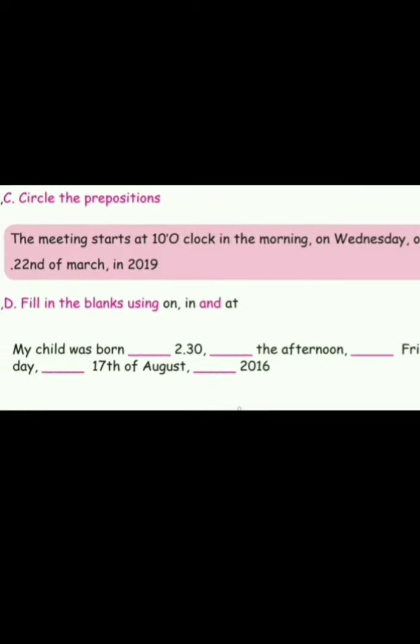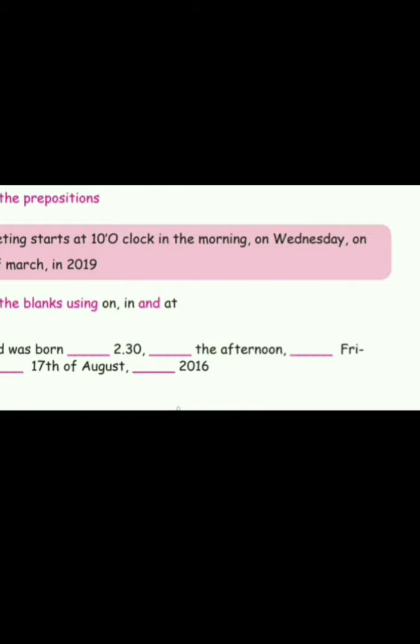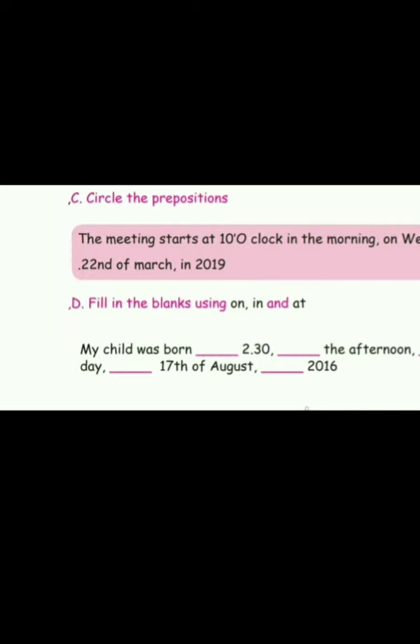Next, circle the prepositions. See here, I'll read the line, you listen. The meeting starts at 10 o'clock in the morning on Wednesday on 22nd of March in 2019. So you have to circle the prepositions.